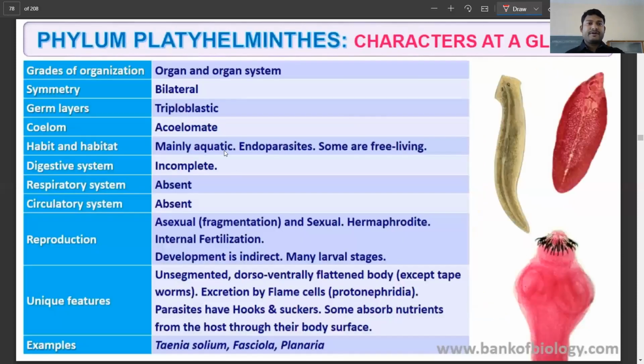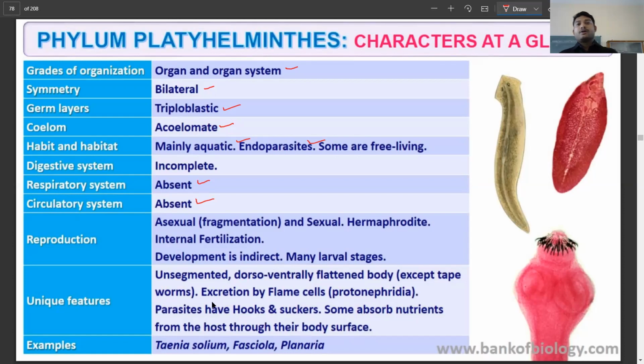So if you are going to summarize, you're going to have the organ system level of organization, bilateral symmetry, triploblastic, acoelomate, and most of them are aquatic and parasites. Some of them are free living. An incomplete digestive system because you have a single opening for mouth and anus. The respiratory system is going to be absent. The circulatory system is going to be absent. Reproduction by asexual method, fragmentation, and they have the ability of regeneration. Internal fertilization, and again they are hermaphrodites. Internal fertilization and larval stage are present.